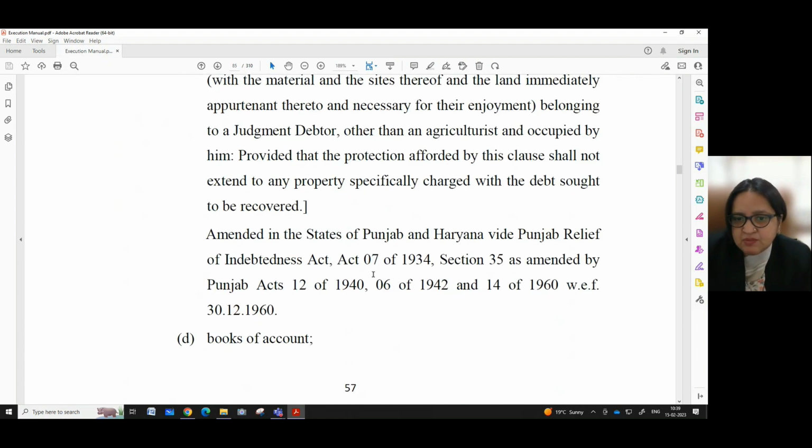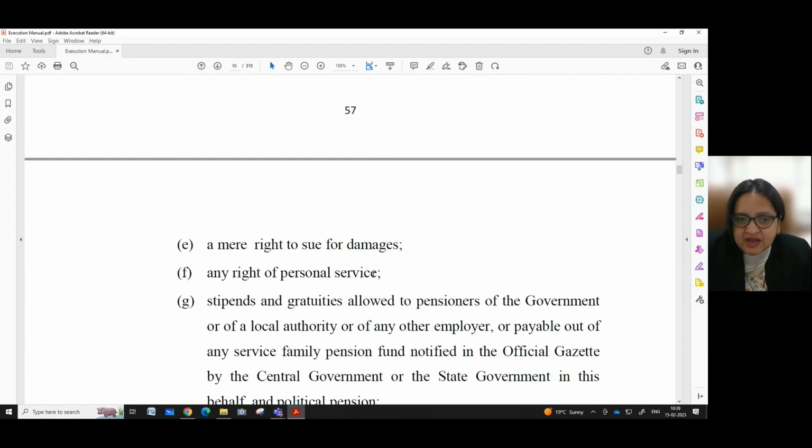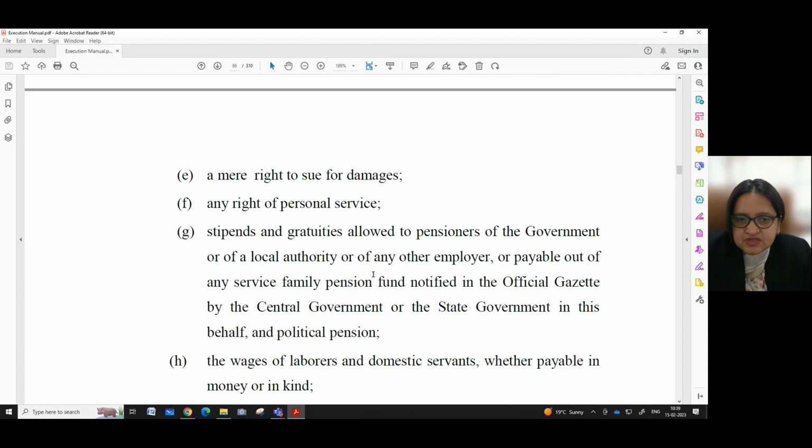Amended in the states of Punjab and Haryana, Punjab Relief of Indebtedness Act 7 of 1934, section 35 as amended by Punjab Acts 12 of 1940, 6 of 1942 and 14 of 1960 with effect from 30th of December 1960.